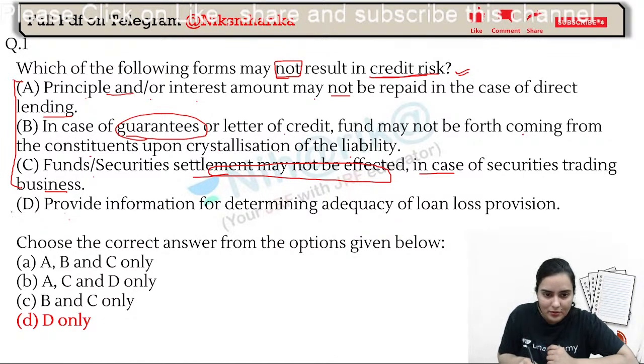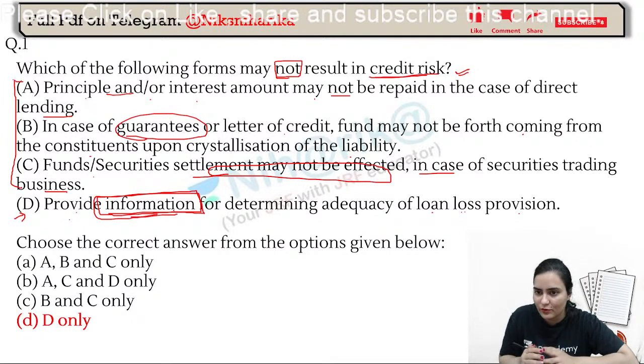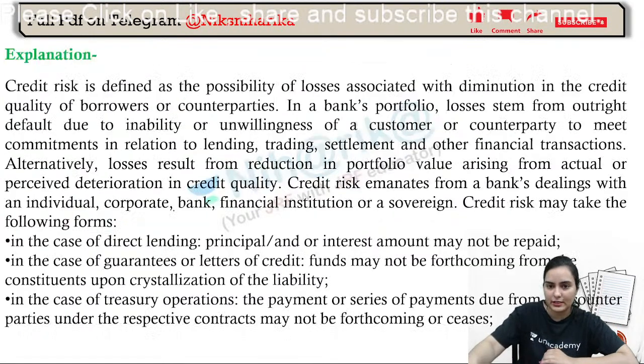But here, please see. Provide information for determining adequacy of loan loss provision. Here, the main point is information. Only and only information. Will it impact anything? No. Financially? No. Will it shift anything financially? No. That's why it will not result in credit risk.